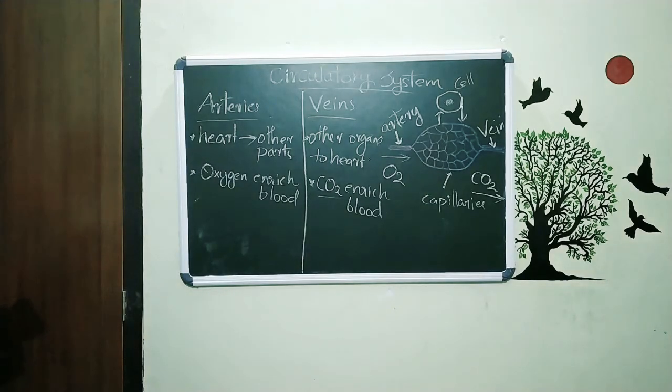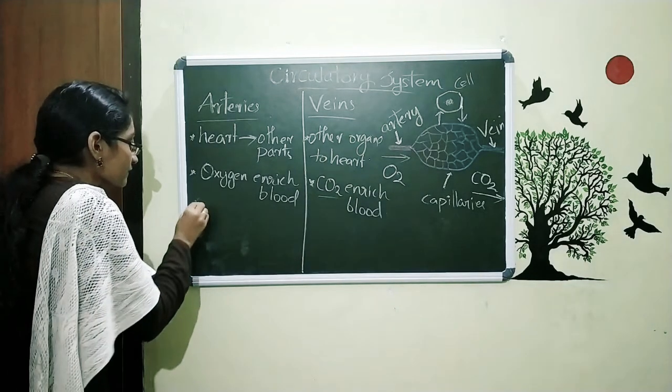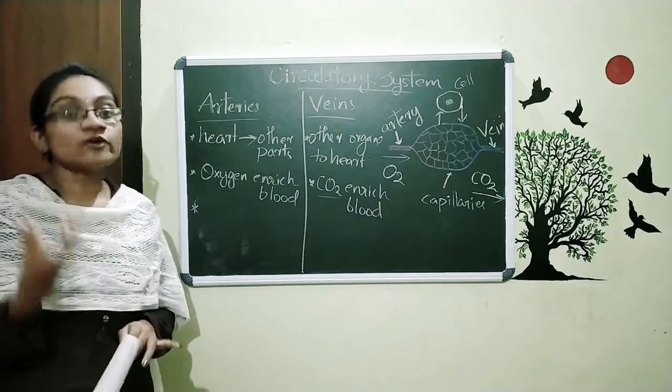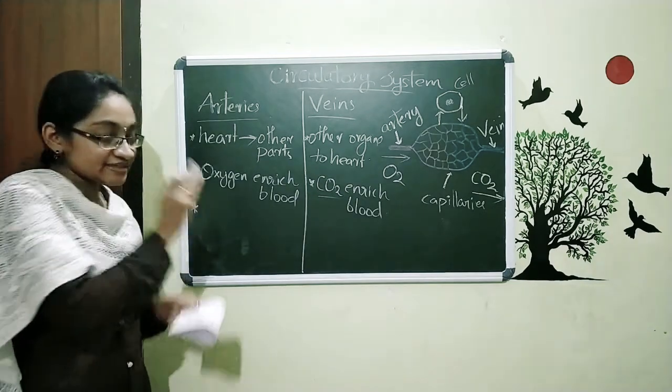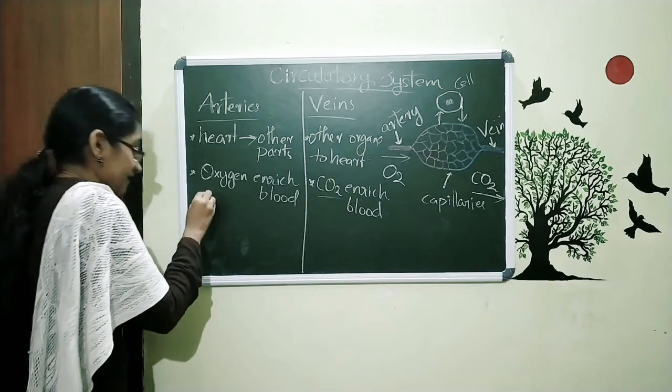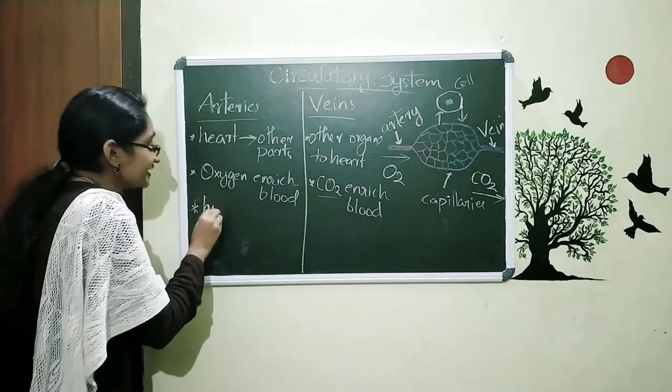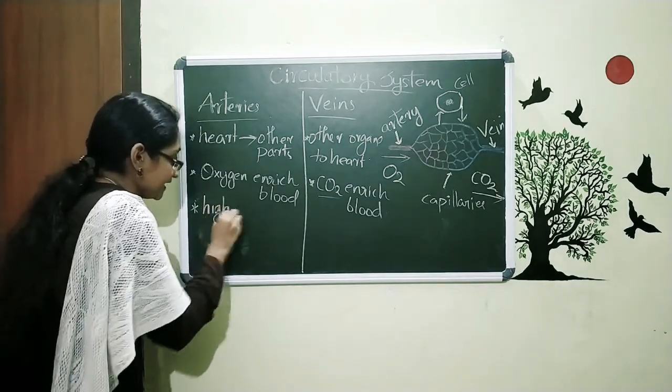Now we are moving to the third point, about the speed of blood. In the arteries, the speed of blood is very high. So the speed of blood is high.